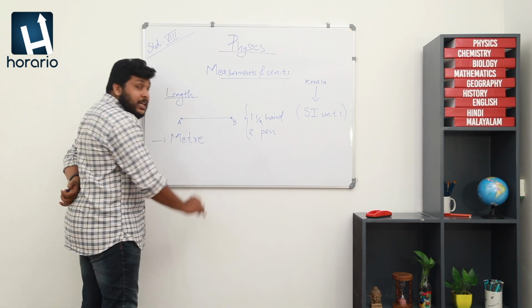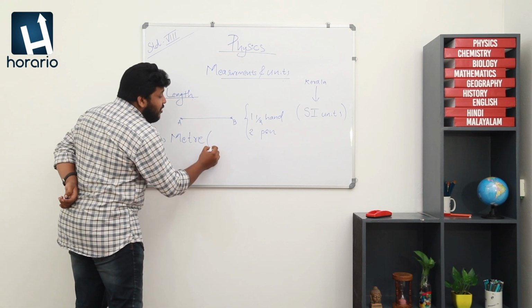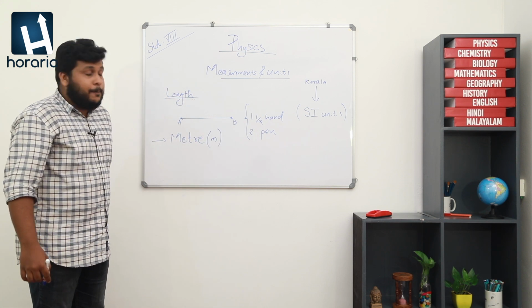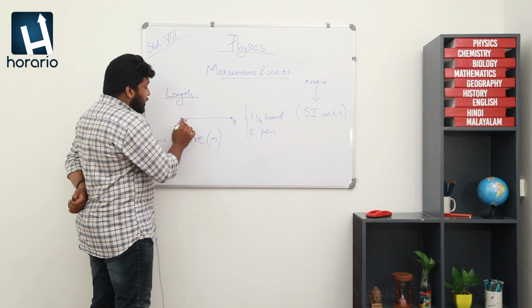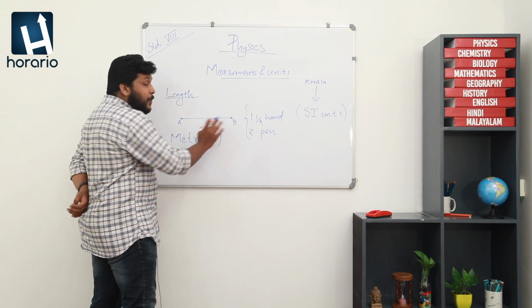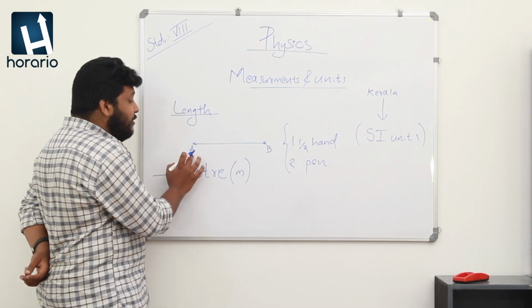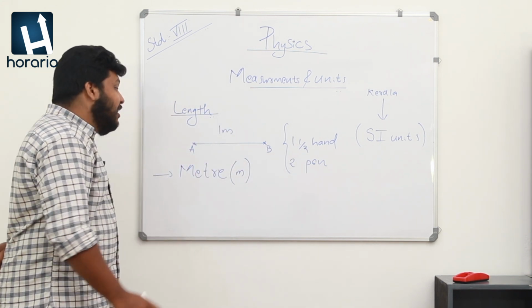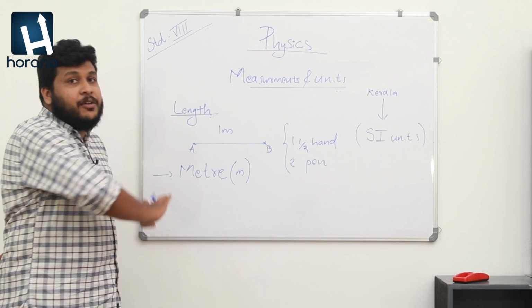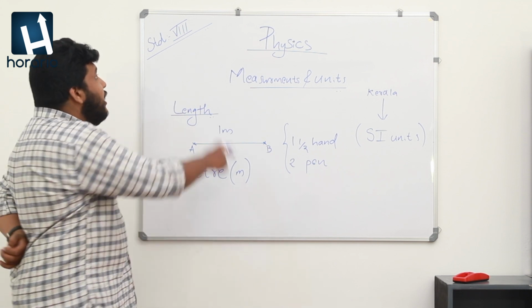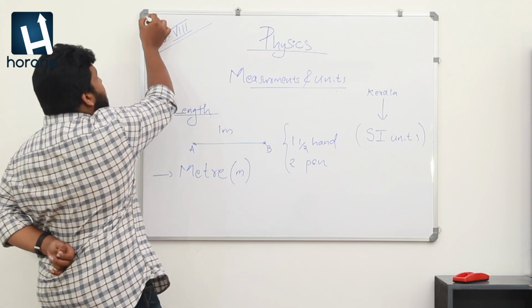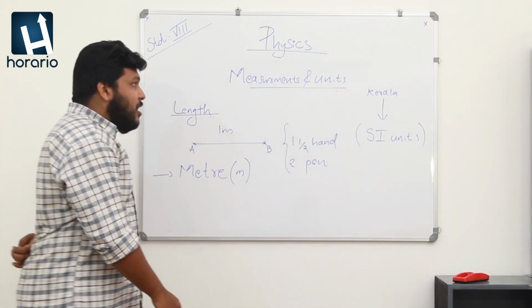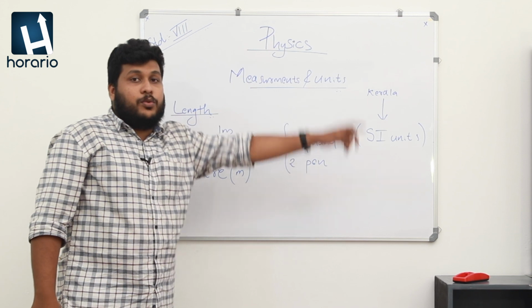And for denoting the meter, we use the small letter m as its symbol. So, for example, the distance from A to B is 1 meter, which means the distance or the length is 1 meter. I can say the distance from this end of the board to this end will be 2 meters, which means the length is 2 meters.